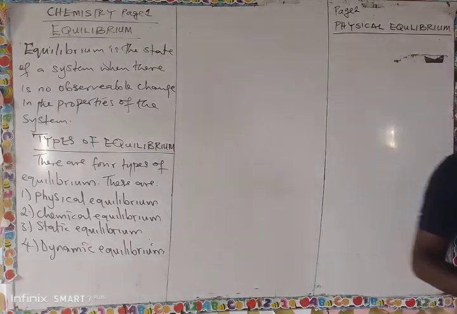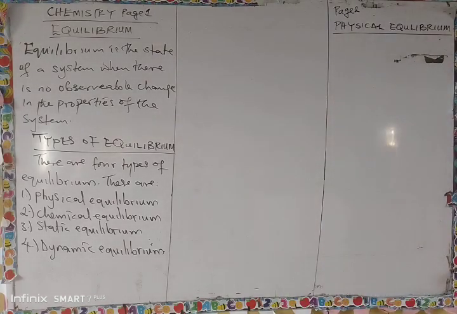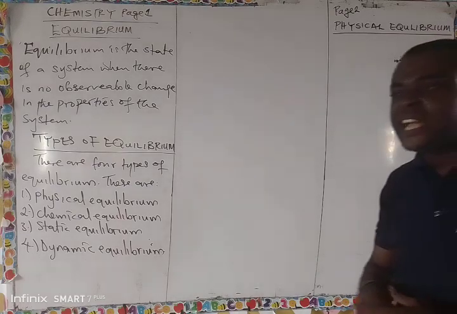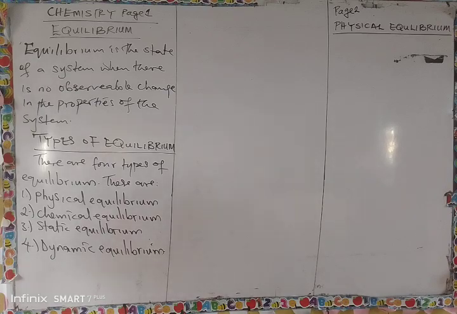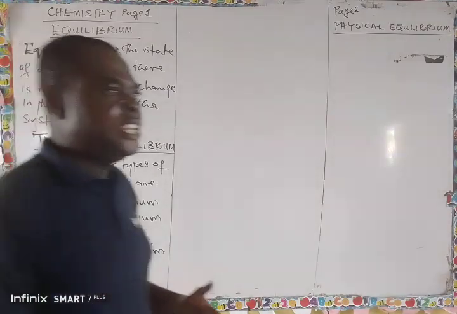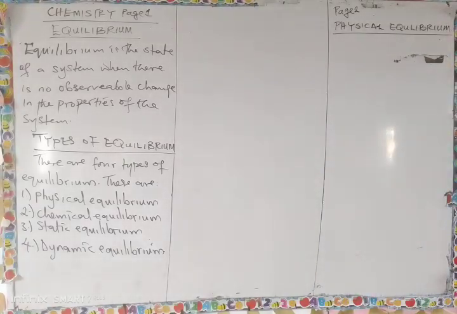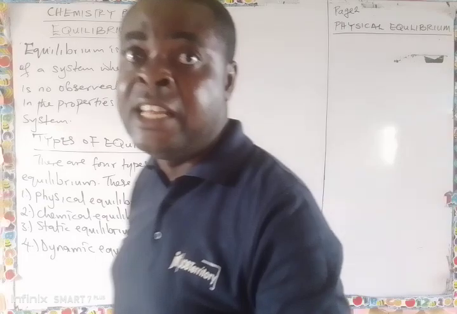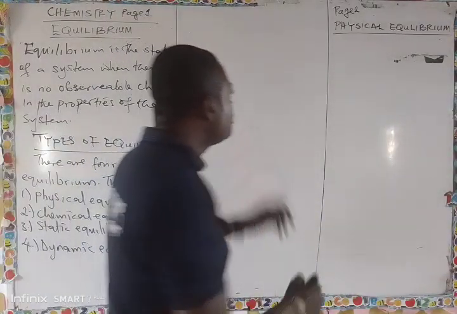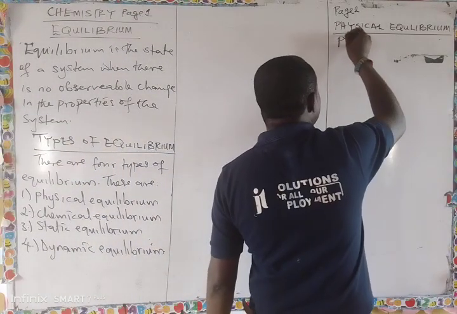Now, we're talking about physical equilibrium. We are talking about the state of a system when there is no observable change in the property of a system in which no new substances are formed. It's just like we are saying physical change. A physical change is a change in which no new substances are formed and it is easily reversible. Are we together?